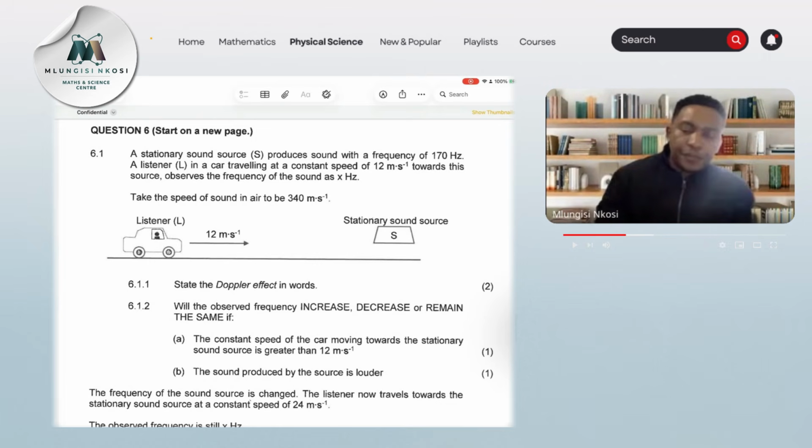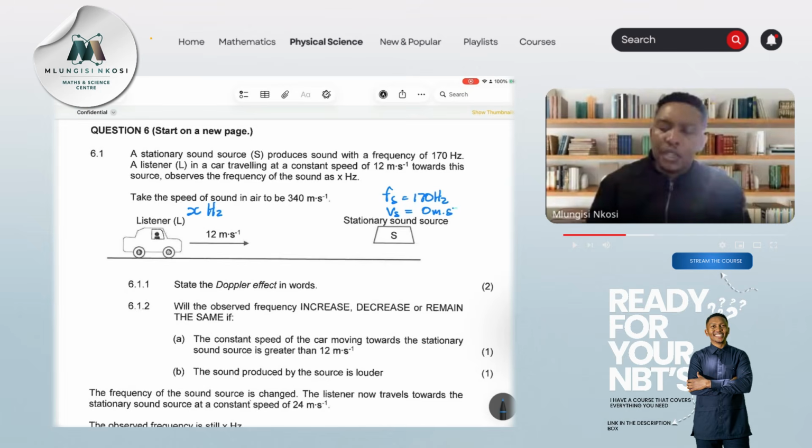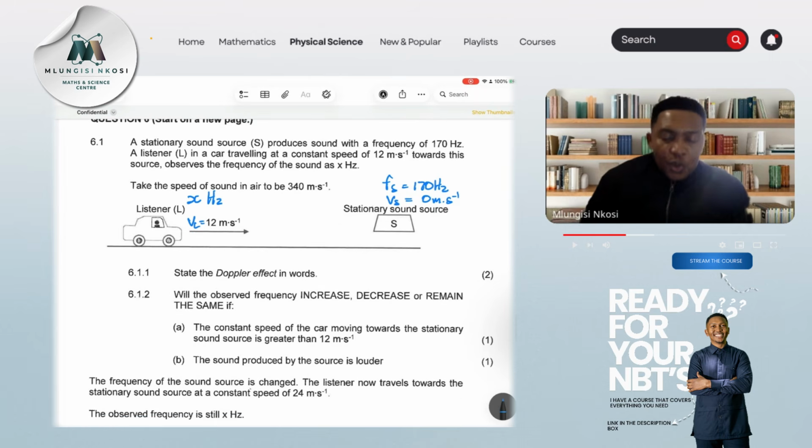So they're saying we're going to observe this sound as X, whereas the frequency of the source is 170. The speed of the source is 0. It's stationary. Okay. Well, we've got the speed of the listener over here as 12 meters per second. Right, they said take the speed of sound in air to be 340. All right, so they say state the Doppler effect in words. And of course, I know that you guys already know how to state that.